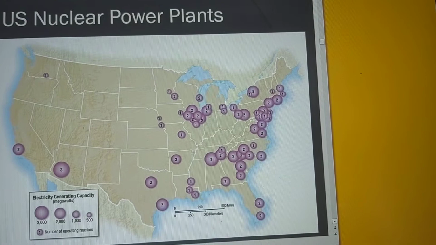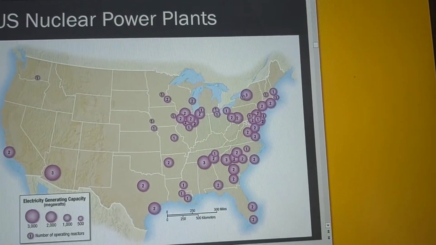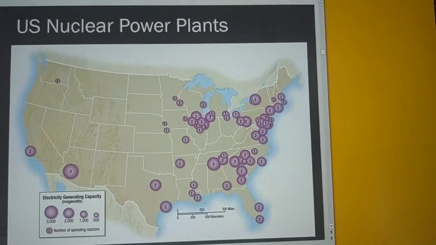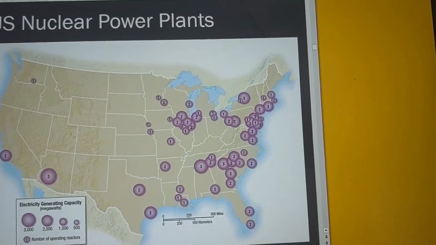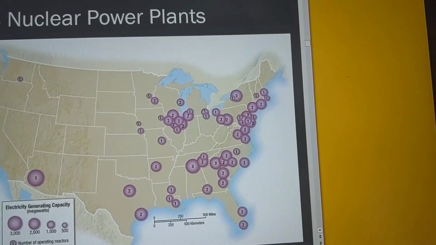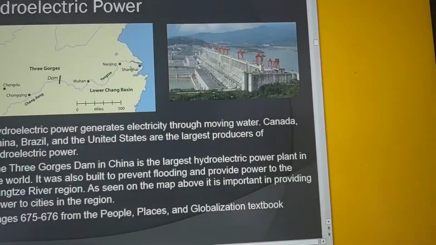Okay, and you have to remember too, it's not just based on that, but also too, nuclear power was found mainly in the eastern United States. So that's why they grew out here when compared to the West. Because remember, this grew in the 60s and 70s.